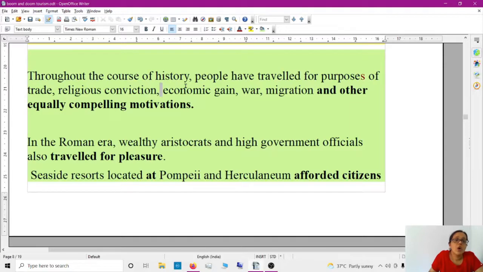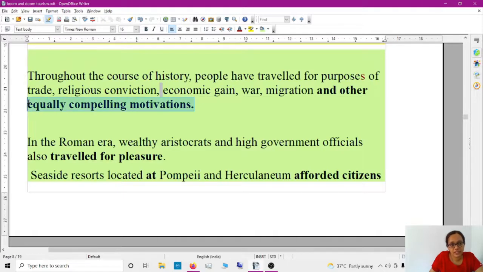Throughout the course of history, people have traveled for purposes of trade, religious conviction, economic gain, war, migration, and other equally compelling motivations. Conviction here actually means belief, not crime.